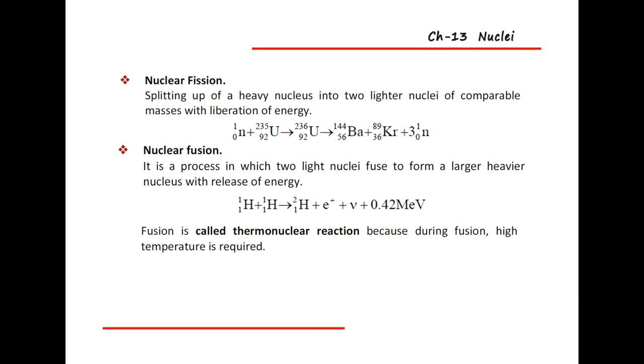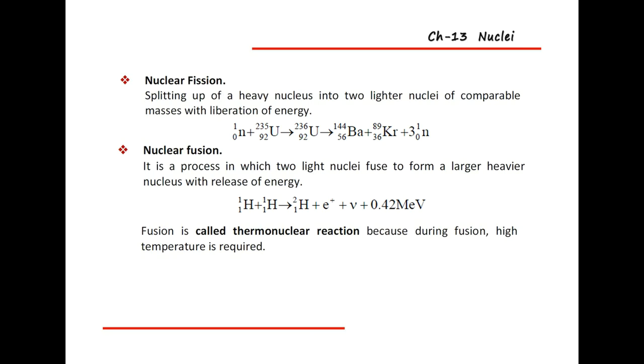So this process is known as nuclear fission. Suppose you take a heavy nucleus, for example uranium, and you want to split it into two nuclei. You bombard one slow neutron onto that heavy nucleus, then it splits into two nuclei and releases an enormous amount of energy as well as three neutrons. This process is known as nuclear fission.